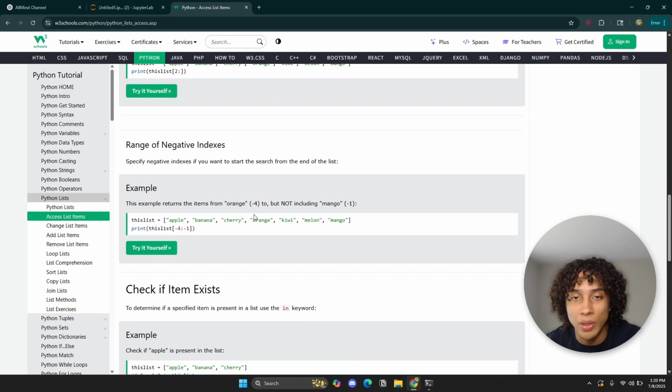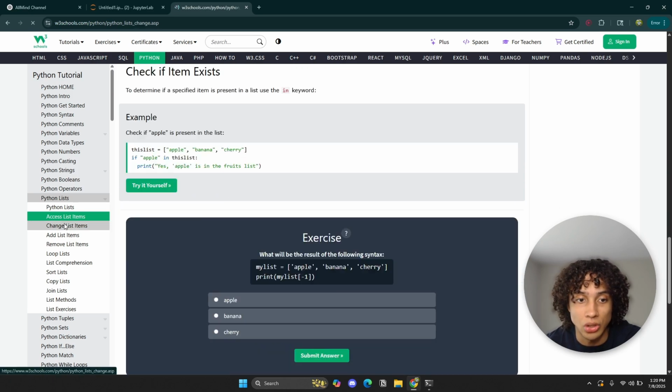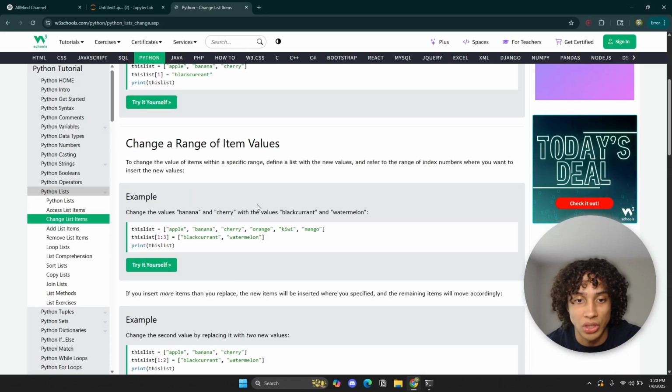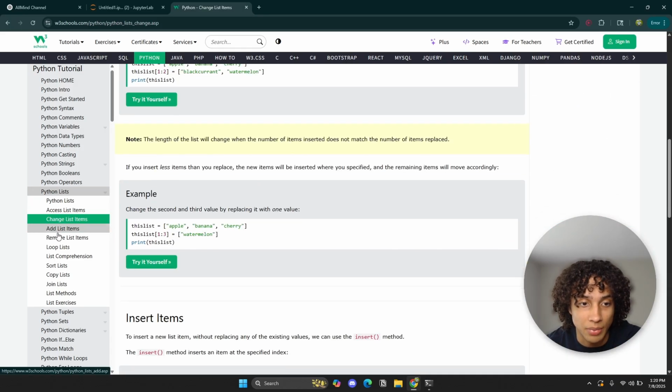And there are just many ways that you can manipulate lists. You can change items in a list. You can add something to a list, remove something from a list. You can loop through a list, where we talked about loops, right? There are many ways that you can manipulate lists with loops. List comprehension is a very important concept in Python when you're synthesizing for loops with lists. Sorting lists, copying lists, joining lists. So go to this website and practice each of these concepts.